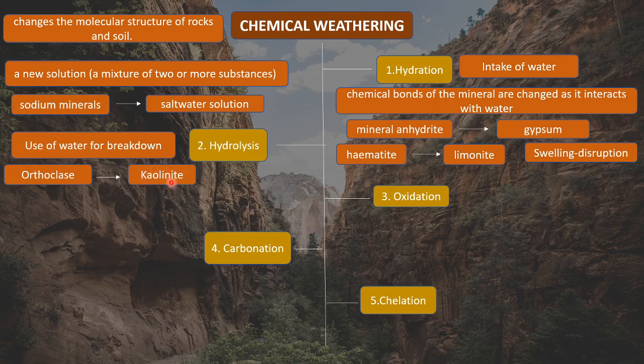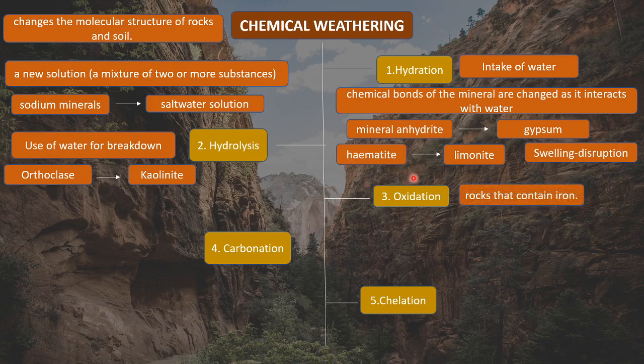This is also called china clay, from which most of the porcelain things are made, right? And kaolinite is named after Kaolin Hill, from where this kaolinite has been extracted for very, very long years. This Kaolin Hill is present in China, right? So this is about hydrolysis.